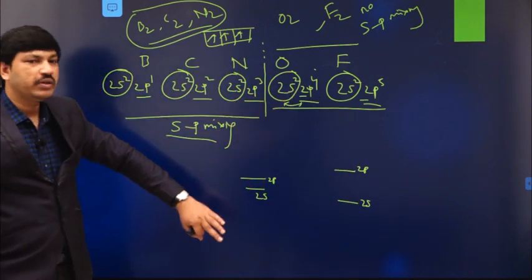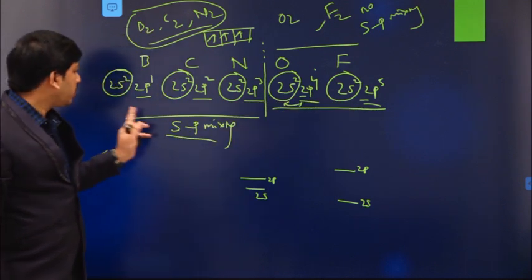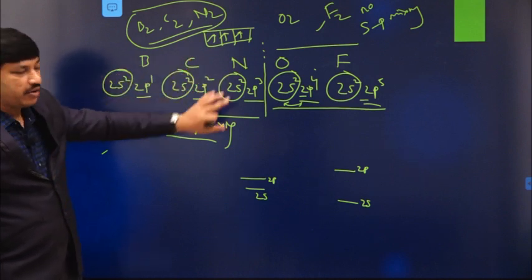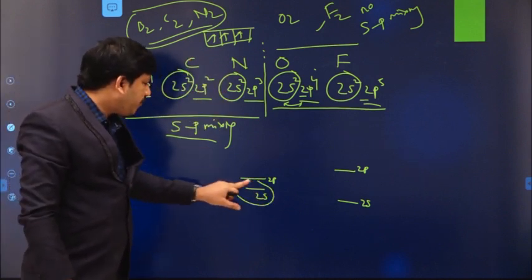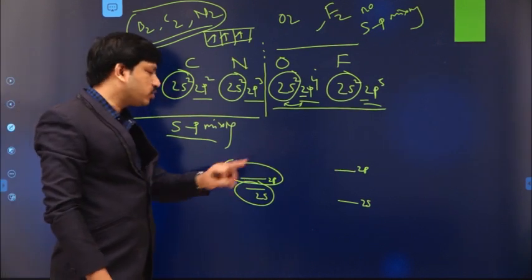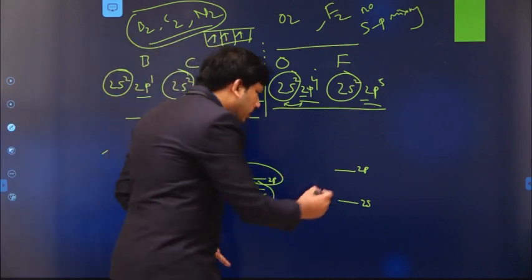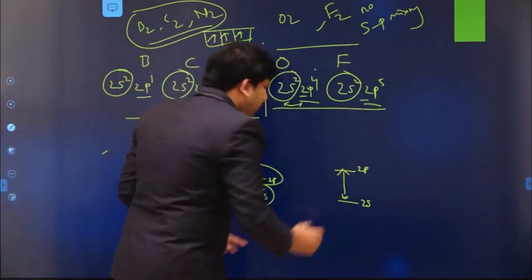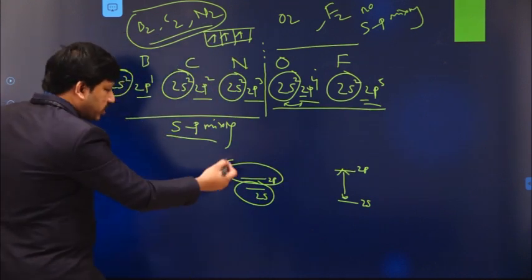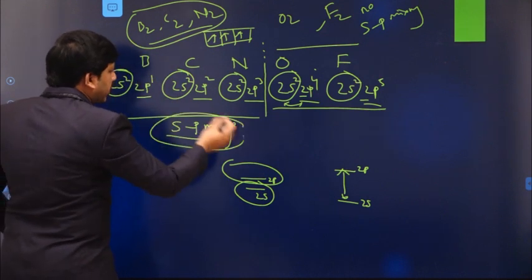The energy gap between the 2s and 2p increases in the case of oxygen and fluorine. But in the case of boron, carbon, nitrogen, due to fewer electrons, the 2s energy is very close to the 2p. Here we have some energy gap between the 2s and 2p orbitals. Due to this close energy between them, sp mixing is always possible in these three cases.